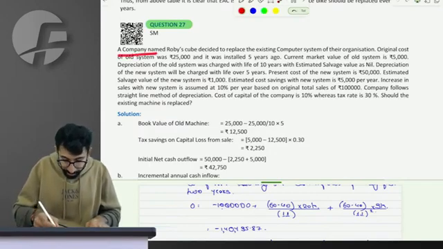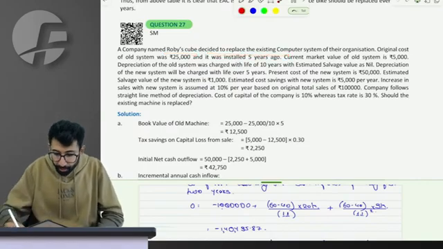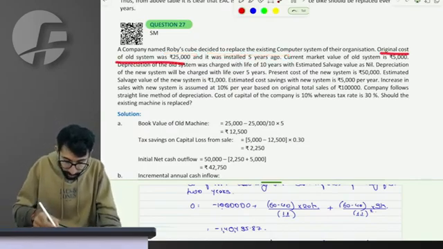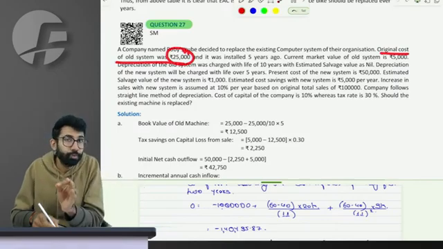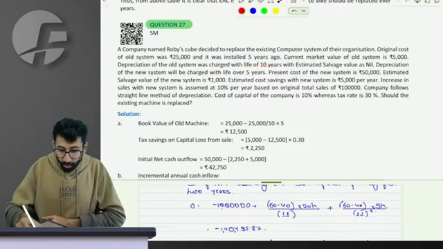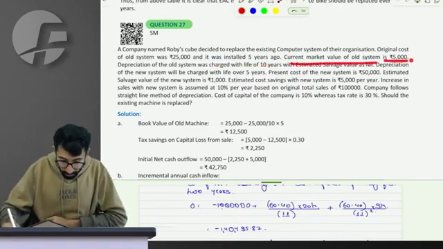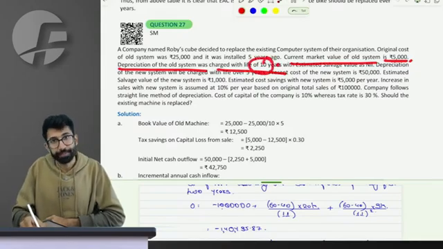A company named Robbie's Cube decided to replace an existing computer, right? Original cost of the system was 25,000. When I purchased it, it was 25,000. I have nothing to do with that cost. It is sunk to me. It was installed 5 years ago. Current market value of old system is 5,000.